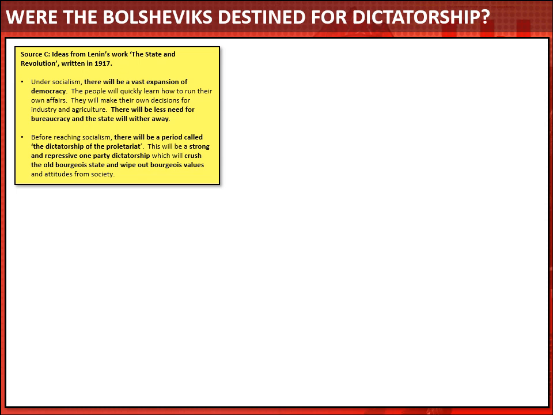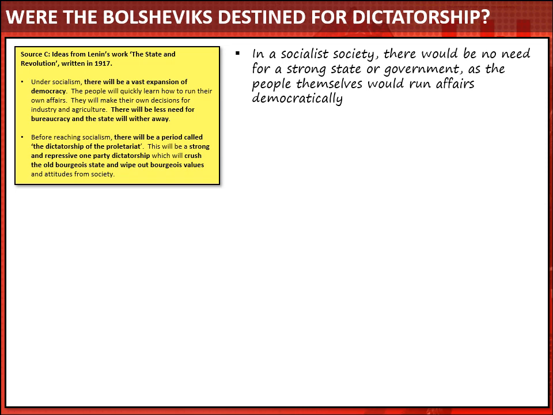Let's think about what Lenin is saying here. He's effectively arguing that after a socialist revolution, when the country is turned socialist, there would be no need for a strong state or a strong government, as the people themselves would run their affairs democratically.